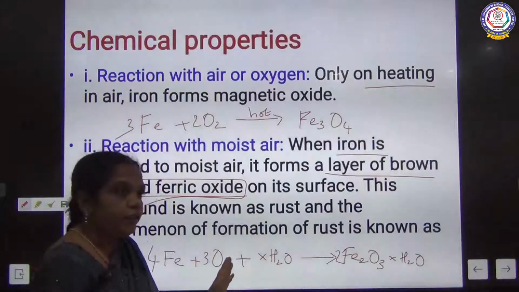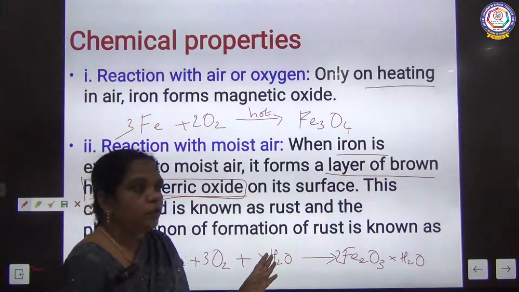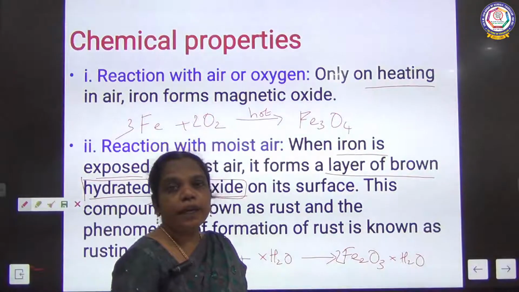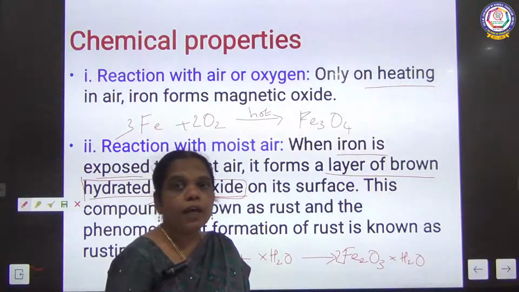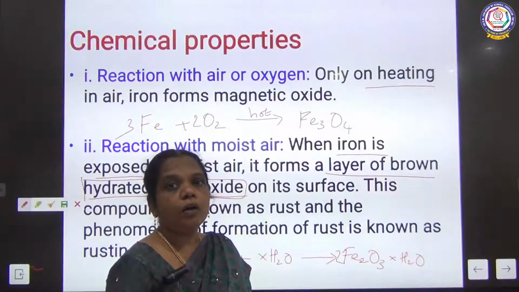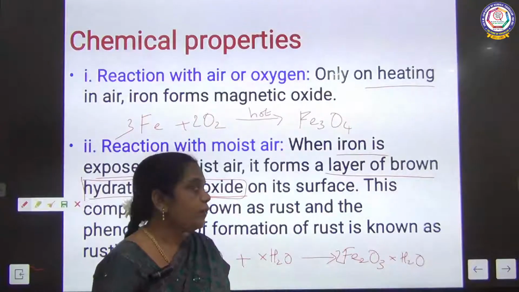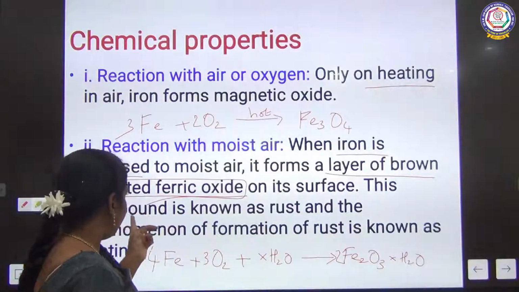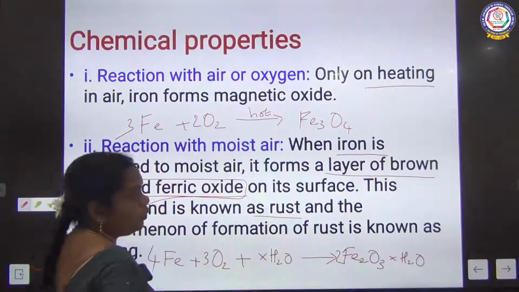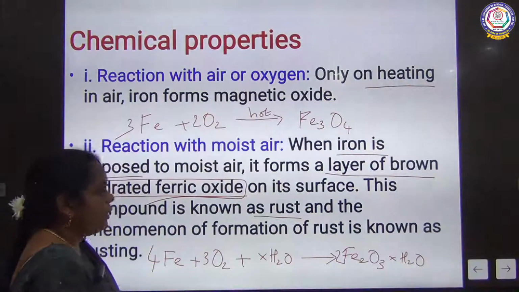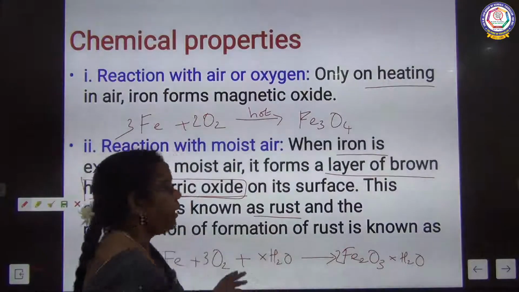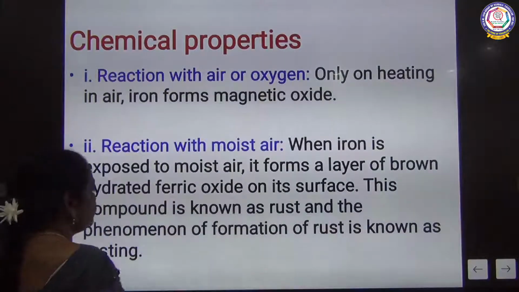So what are the conditions required for rusting? It requires air and moisture. If iron is exposed to air and moisture, it forms a brown layer called hydrated iron oxide. This brown substance is called rust, and this process is called rusting of iron.